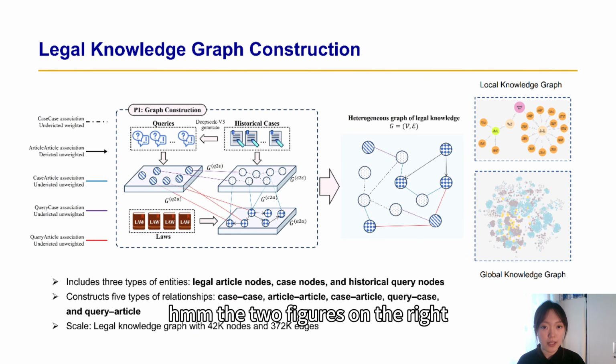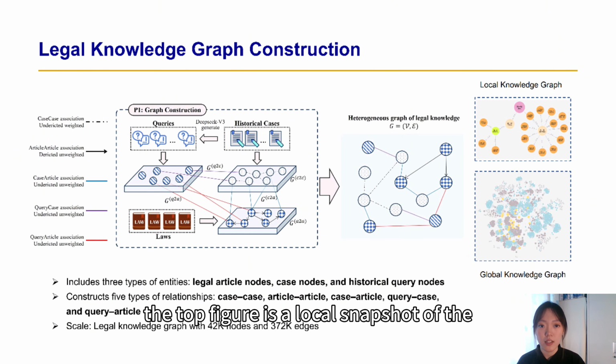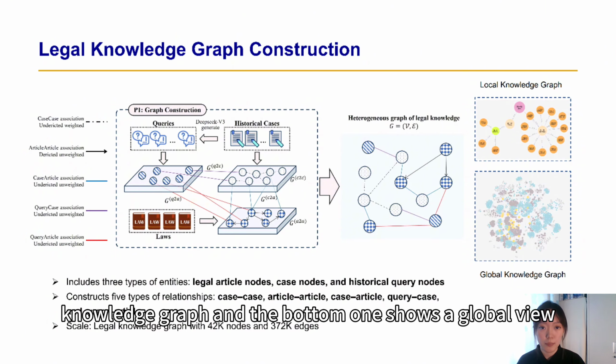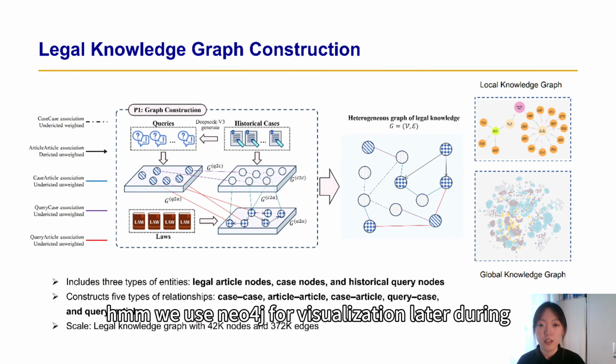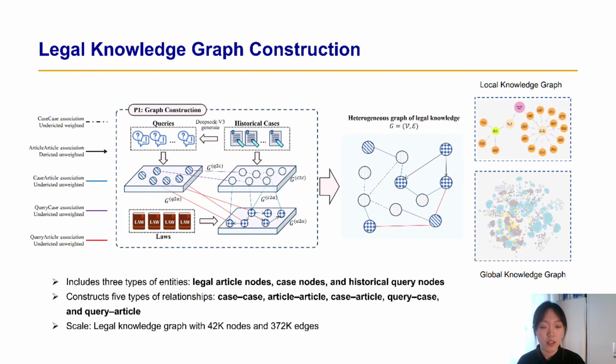The two figures on the right, the top figure is a local snapshot of the knowledge graph, and the bottom one shows a global view. We use Neo4j for visualization. Later during inference, we rely on this complete graph to retrieve relevant nodes and optimal reasoning paths.